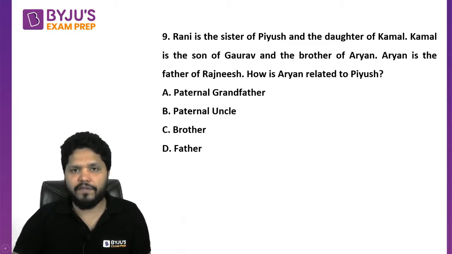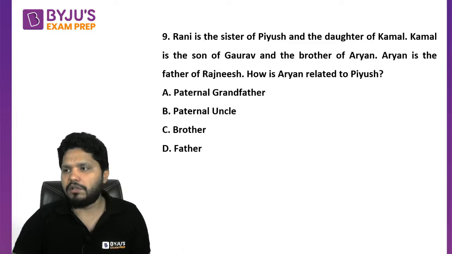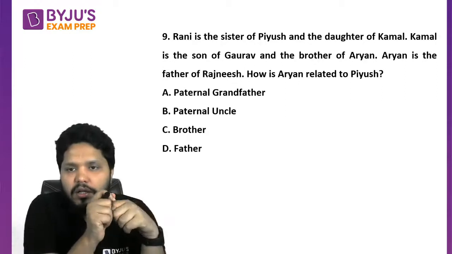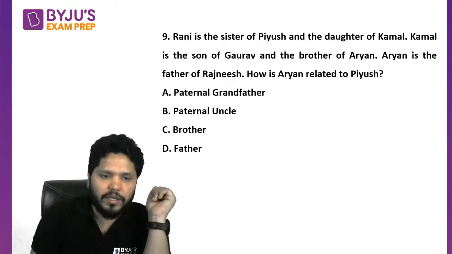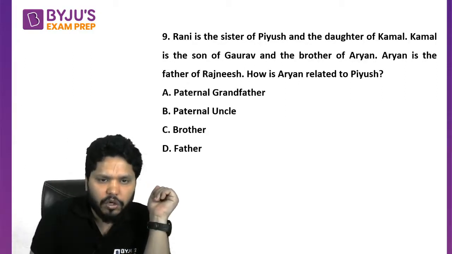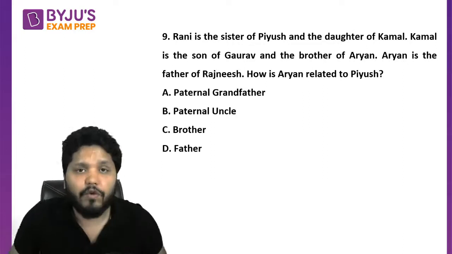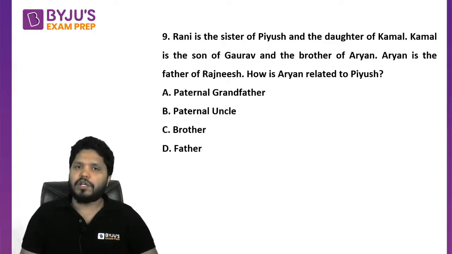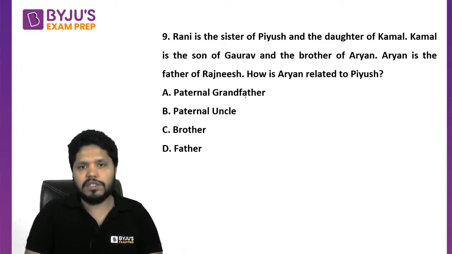Just read it once. It is a question from blood relation. That's your favorite topic. The majority of you, it's your favorite topic, right? So just try to make the diagram here. I hope you all are aware of the tree diagram. We have to make the tree diagram in cases of these kinds of questions where blood relation questions are there. So what is the question saying?